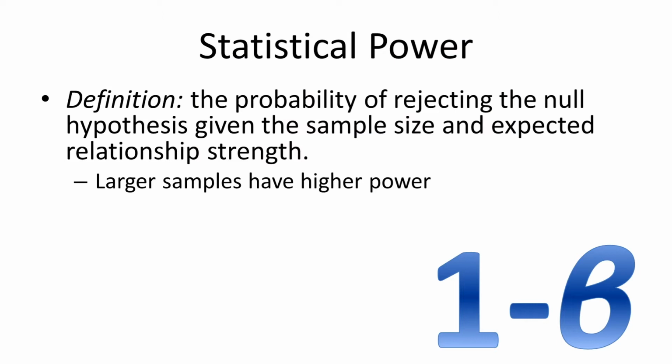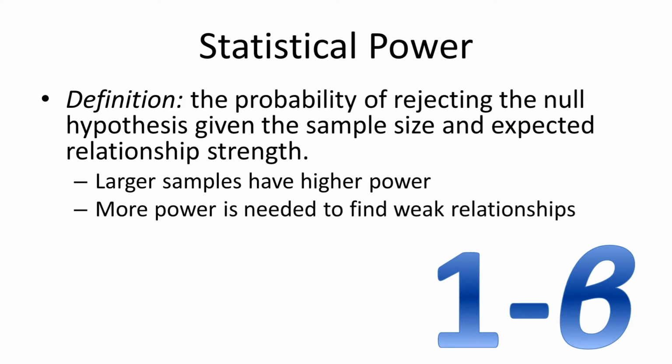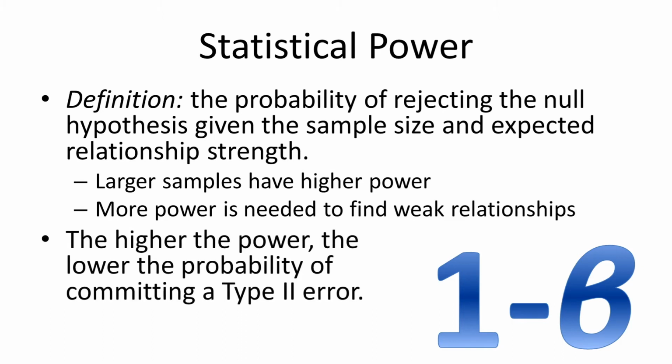So when it comes to statistical power, there's a few basics you should understand. Like, the larger your sample, the more power you'll have. And you need higher amounts of power to find weaker relationships between variables. And just in general, the higher your power is, the lower the probability of committing a type 2 error.